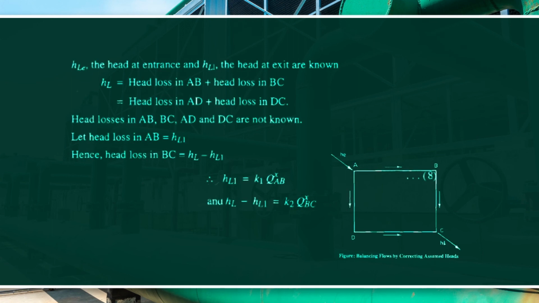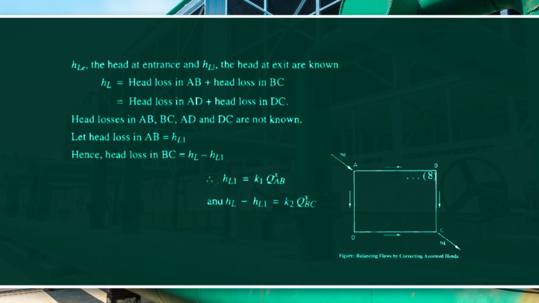As shown in the figure here, HL the head at entrance and the head at exit are known. HL is equal to head loss in AB plus head loss in BC, which is equal to head loss in AD plus head loss in DC. Head losses in AB, BC, AD and DC are not known. Let head loss in AB be HL1. Hence head loss in BC is equal to HL minus HL1.